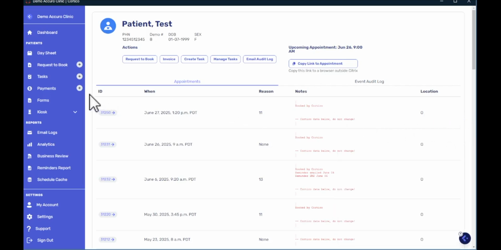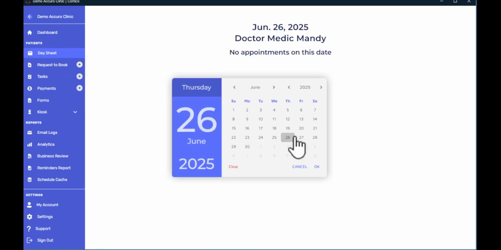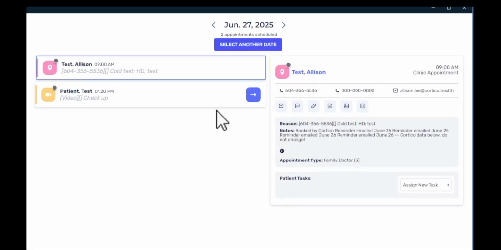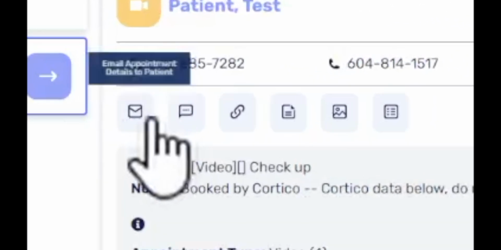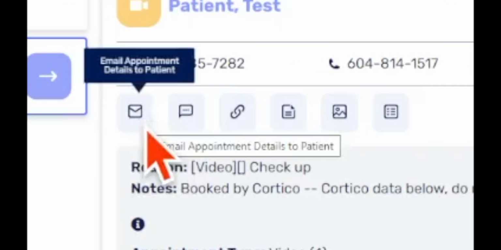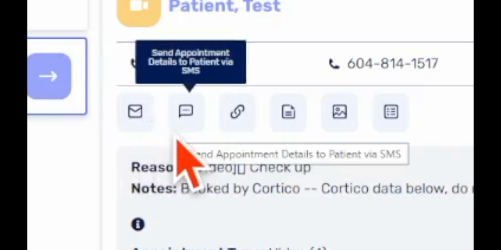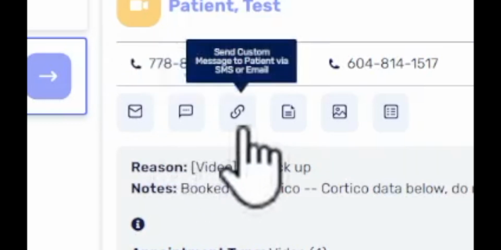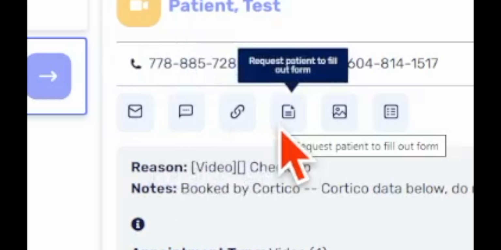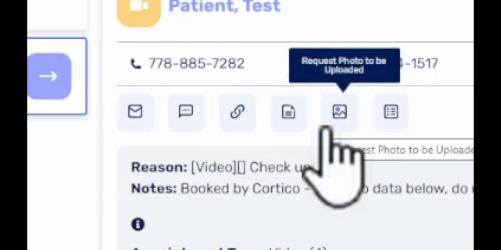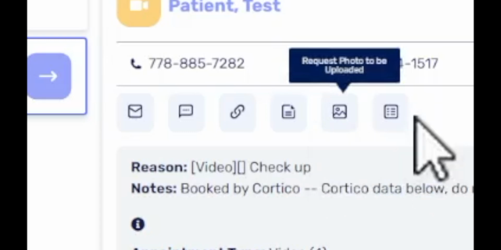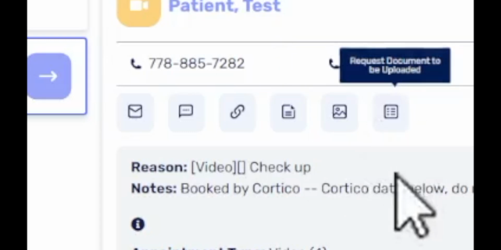So to go to the day sheet for this one patient for the appointment they have today, we'll be able to see some additional features they can interact with here to follow up with the patient. Here, you can manually trigger an email appointment reminder to the patient. You can trigger an SMS appointment. You can request a patient to fill out a form, kind of like what we did with the allergy one while the patients were booking in, or any other forms that you have set up inside Cortico. You can also request the patient to upload a photo or document, which goes into the EMR.